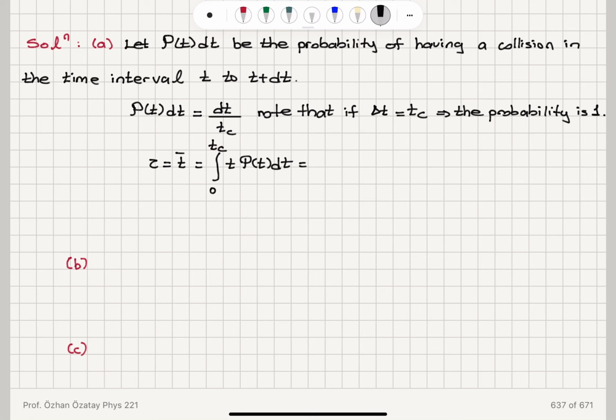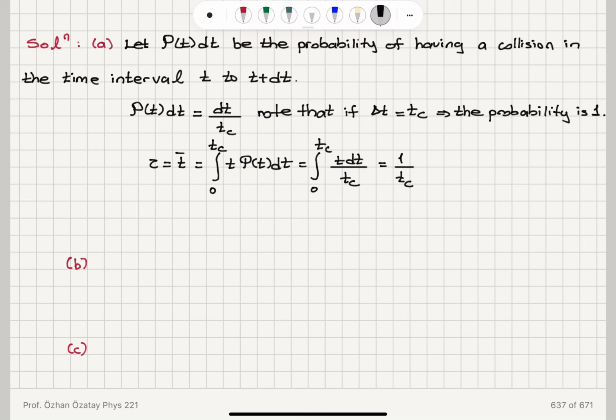So this is the integral from 0 to tc of t dt over tc, because dt over tc is our probability. And that's going to be equal to 1 over tc